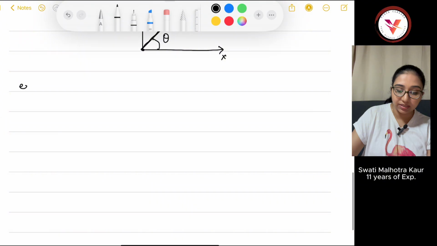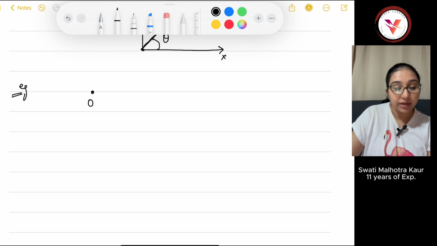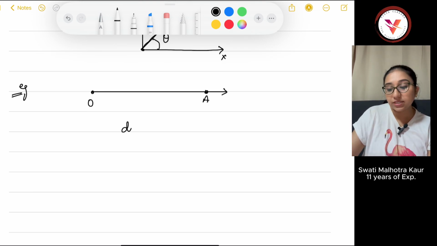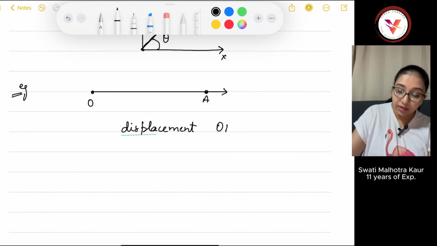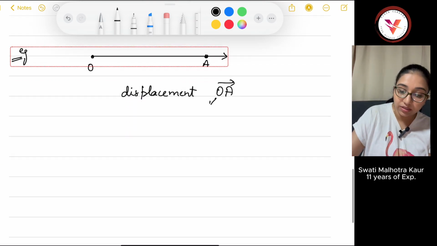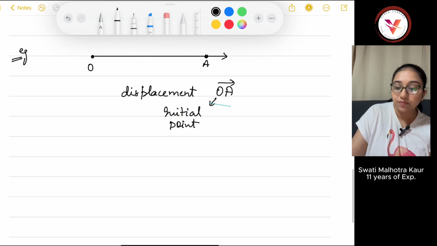One more interesting thing is this. Let's take an example of a displacement. You are at origin O and you have moved through a straight line to a point A somewhere here. That displacement is OA with an arrow. If you're using these two letters, the first one is always the initial point in displacement, and the last letter is your final position.